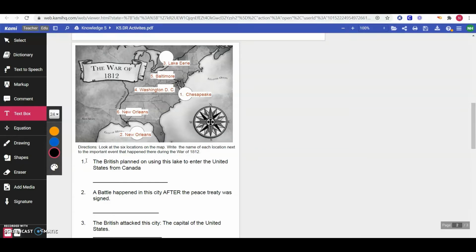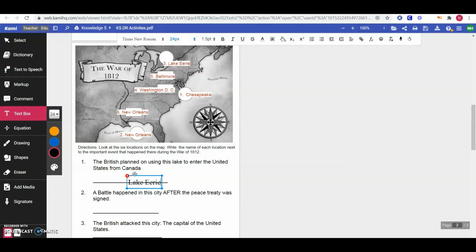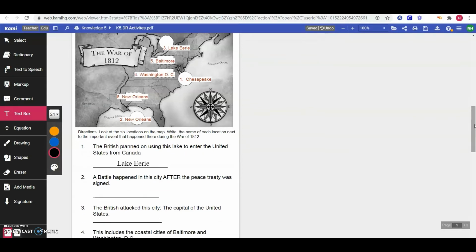Question number 1 says the British planned on using this lake to enter the United States from Canada. Remember, Canada is north, we follow our compass rose, north of the United States. The lake that they had used to enter the US from Canada for the first part of their plan of attack was Lake Erie. Location number 3. Well, we'll just write Lake Erie to make it easier so we don't get all confused with all of the numbers. Let's look at question number 2.